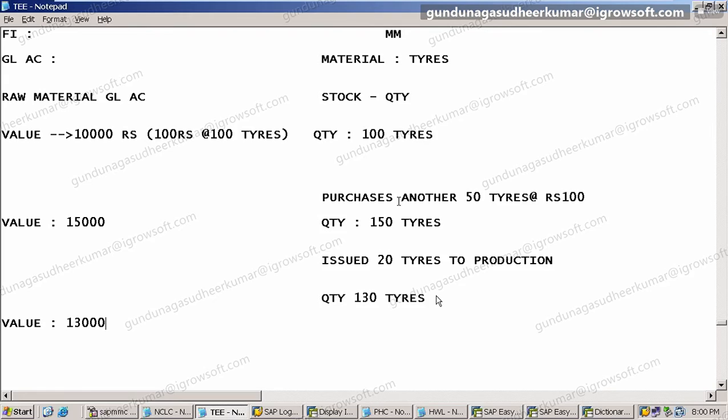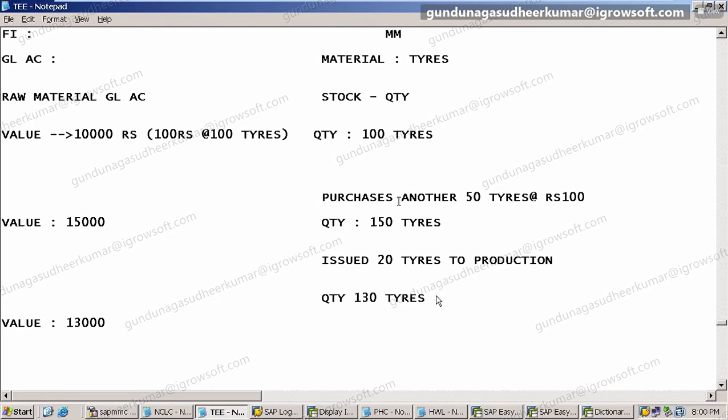Yes. So you have a requirement to update your GL account as per the changes in the stock in MM. Again, I am repeating: you have a requirement to update your finance GL account as per the changes in the stock in the MM. Correct. You agree with this?